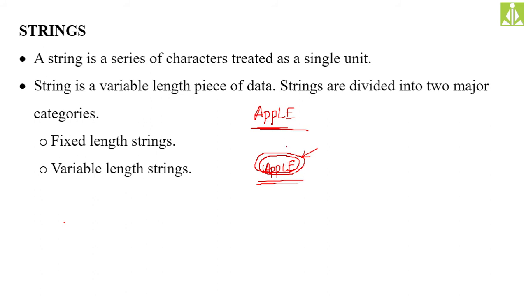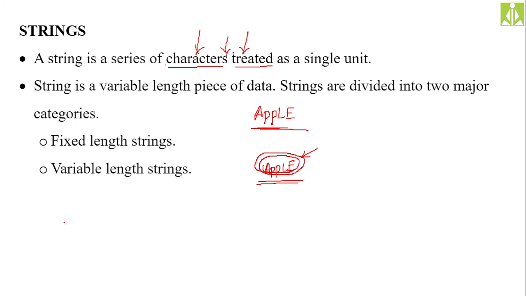On a paper we give spaces in between the strings. This is one string and this is another string. How are we separating these two strings? By using a space in between.